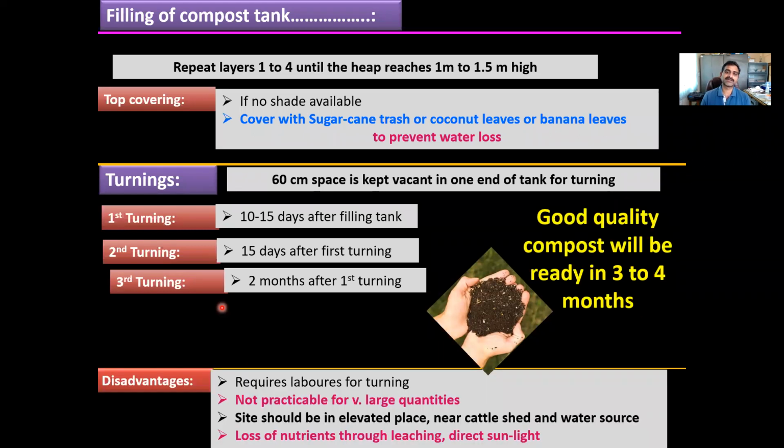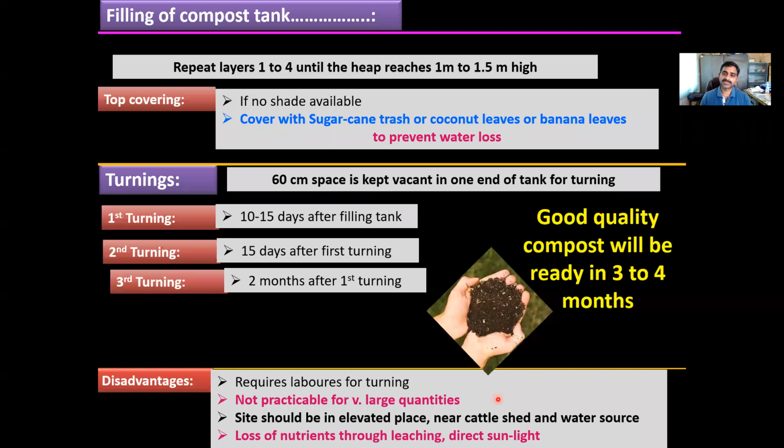There are some disadvantages of the indoor method of composting. It requires a lot of laborers because it requires turning at frequent intervals, so the labor requirement is larger. And since it needs to be turned manually, the use of a large quantity of waste cannot be practical. It is not practical to use a huge volume of waste because it cannot be manually turned.